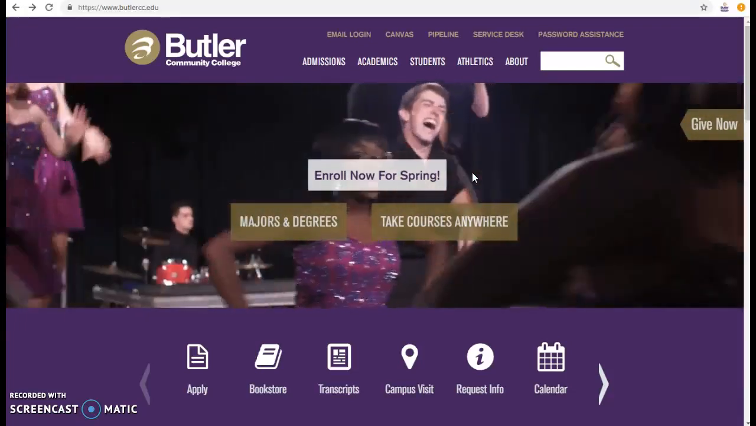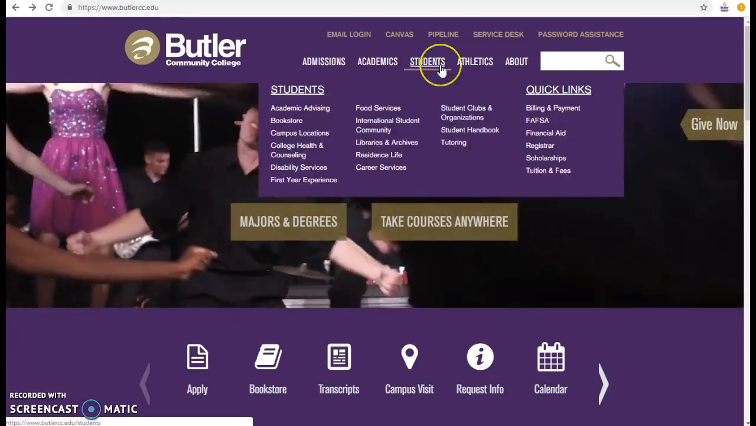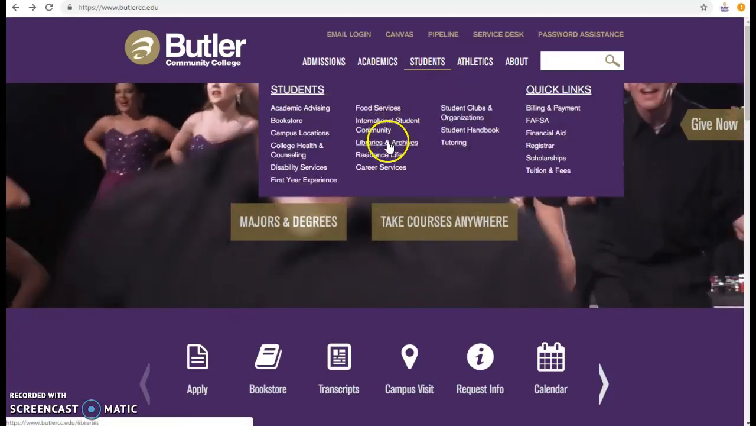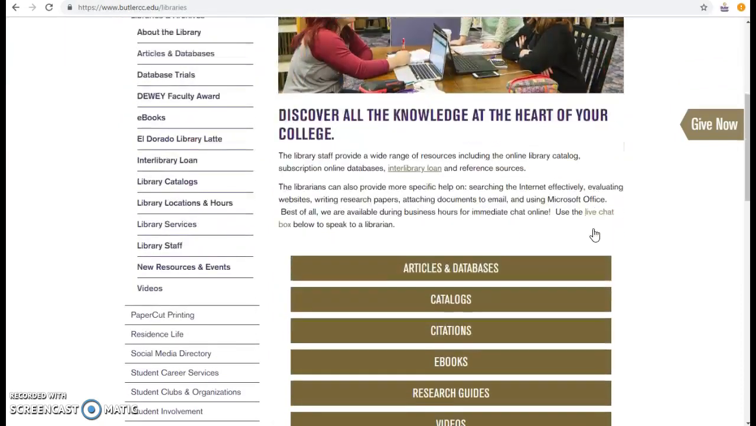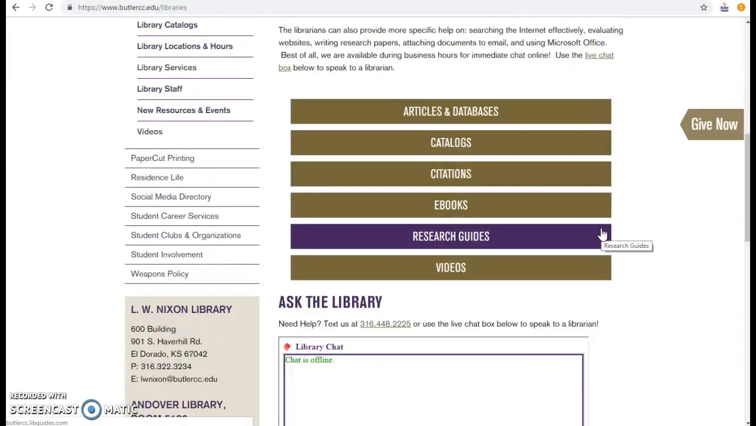To go to the library webpage, from Butler's homepage, hover over Students and click on Libraries and Archives. To access many of these resources, you will need to use your Pipeline username and password. On the library website, scroll down to the gold bars. These will lead you to our library resources.